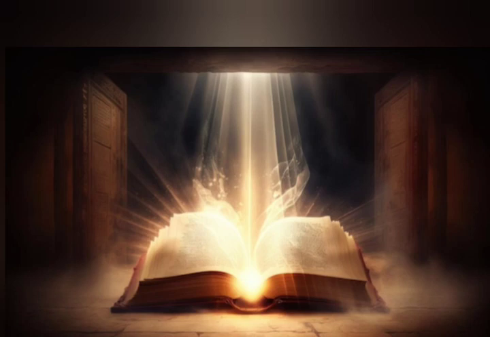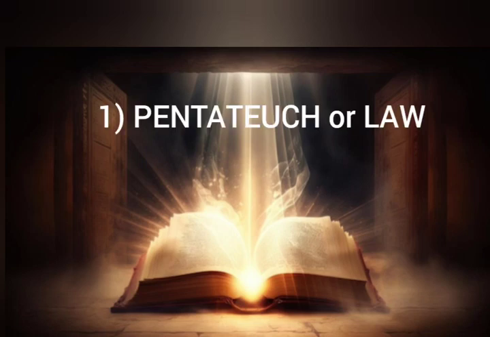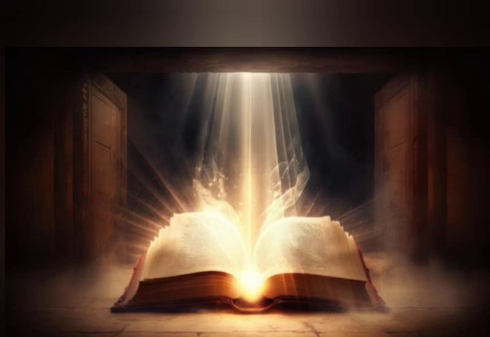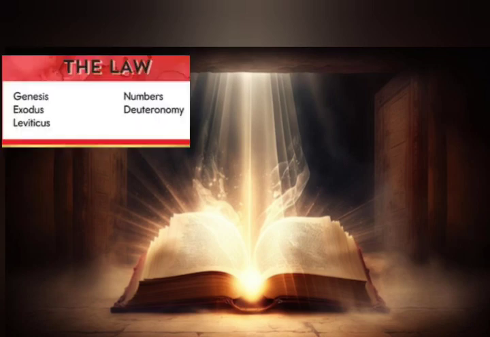Now I am going to tell you the division of the Bible, how they divided the Bible. The Old Testament books are divided like this. First division, Pentateuch or Law. In this division there are 5 books.